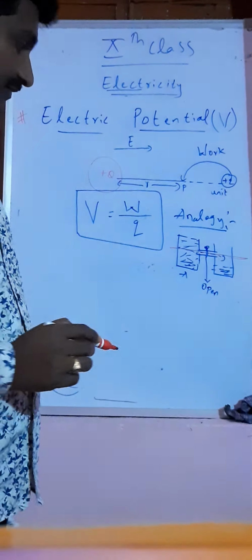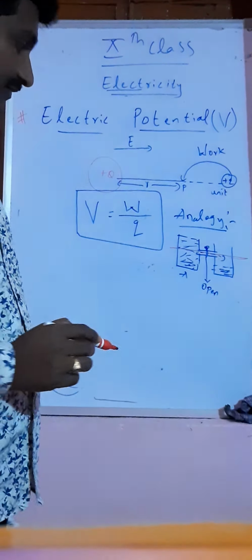Okay, so electric potential difference is nothing but the work done in bringing a positive charge, a unit test charge, from one terminal to another terminal. Work done in bringing a positive test charge from one terminal to another terminal is called the electric potential difference between the two terminals.